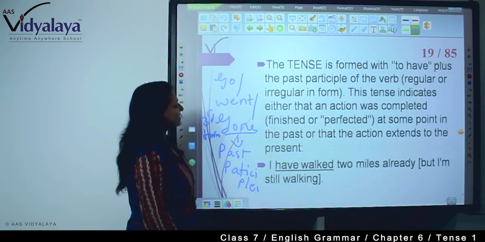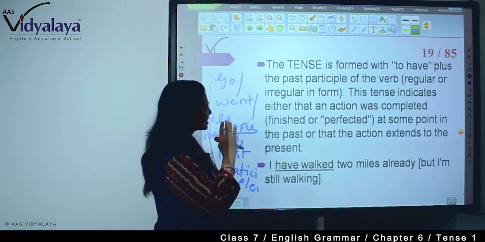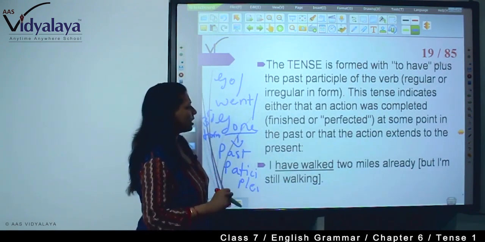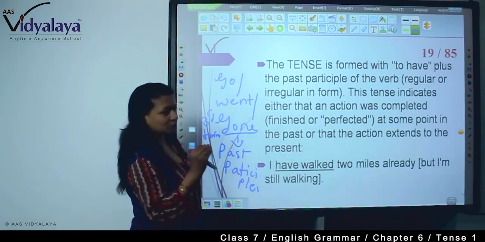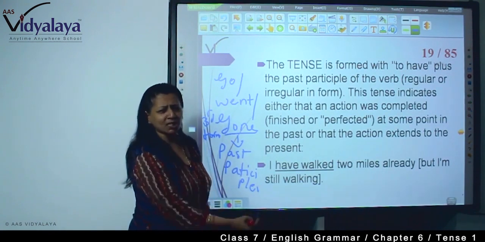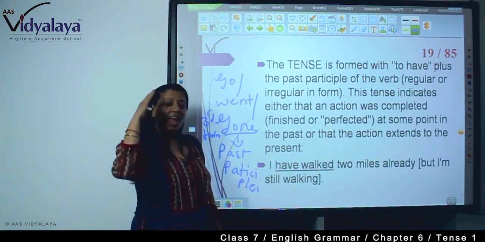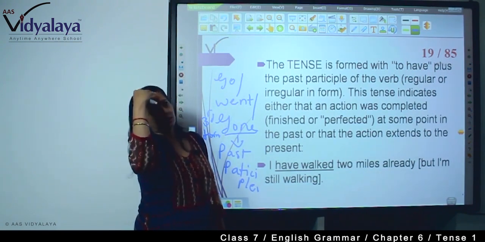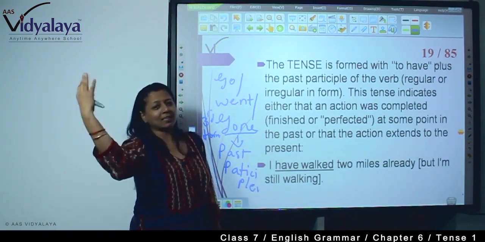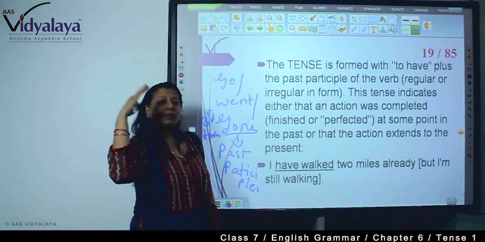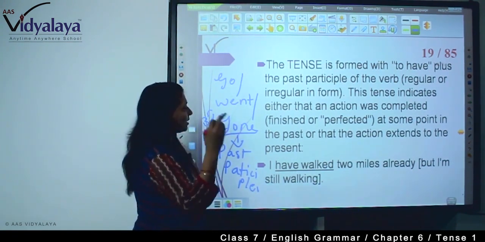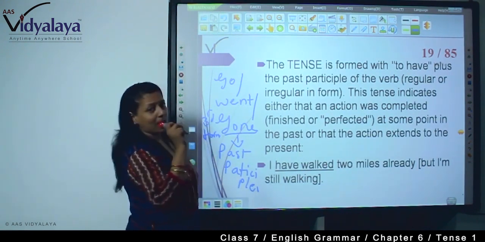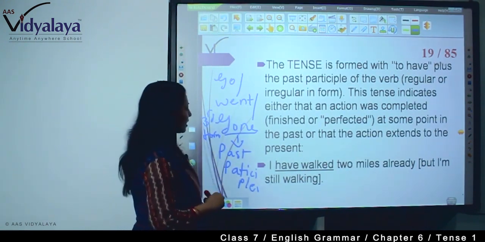This tense indicates either that an action was completed, finished or perfected at some point in the past, or that the action extends to the present. I have just finished. I had been in any place you can. I had been in Kolkata last year. So in this way you are seeing the present perfect written with the past participle, right?